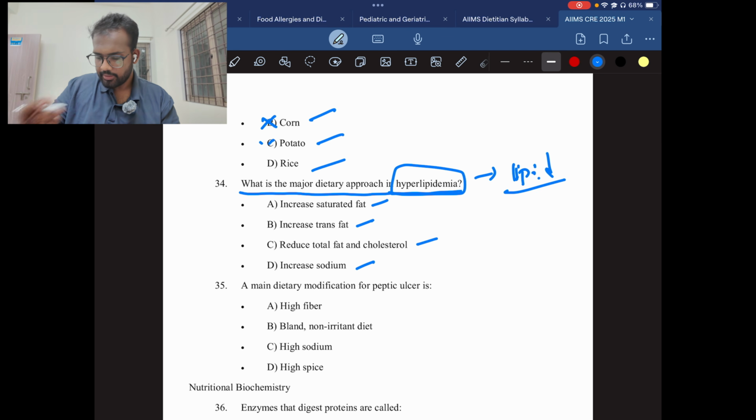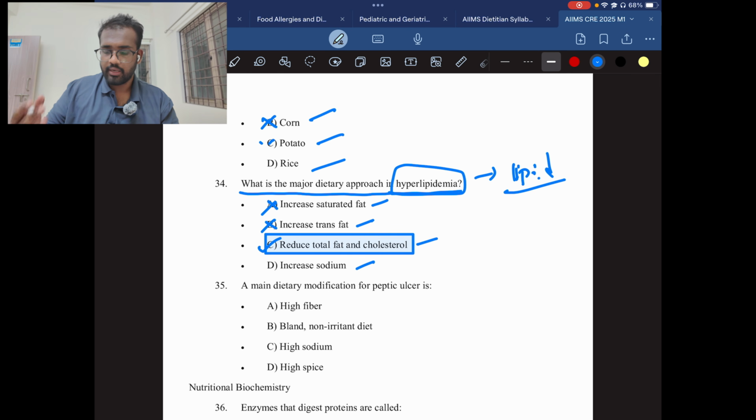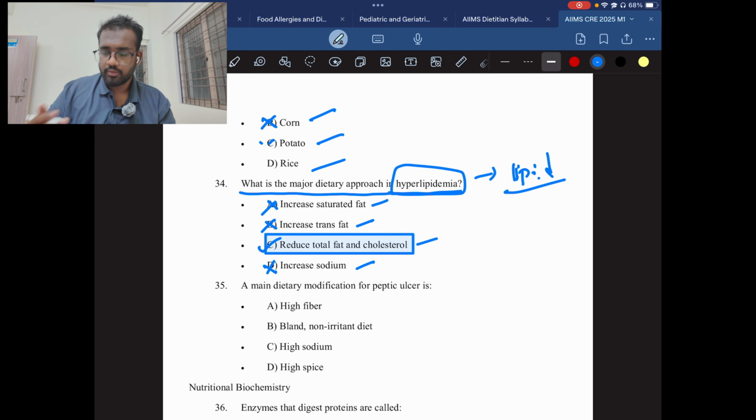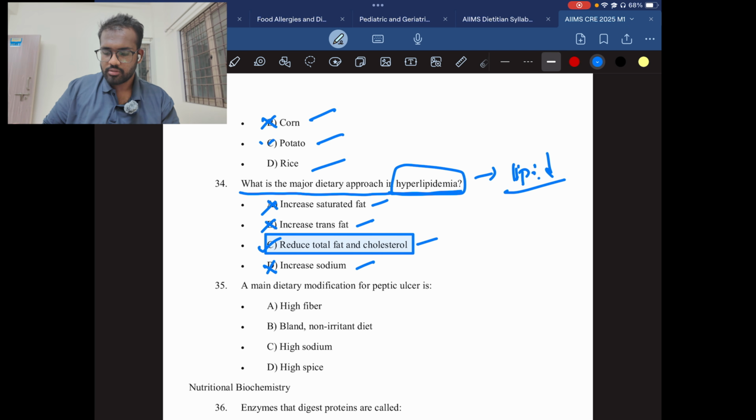Okay, lipids are nothing but fat, right? So this approach will be C, reduce the total fat and cholesterol. We can't increase the saturated fat as it will worsen the condition. We also can't have trans fat. It is also very harmful for cardiovascular health. And we can't increase the sodium either. So the answer will be C. Reduce total fat and cholesterol is the answer.